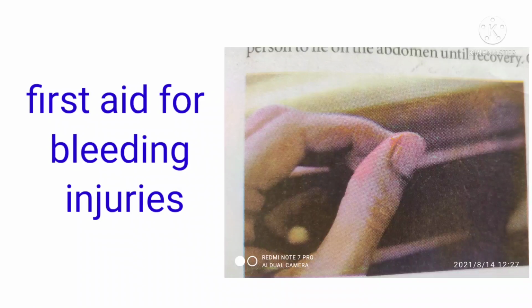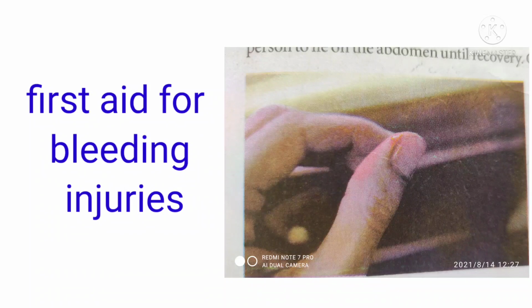Next, we are going to bleeding injuries. What is the first aid for bleeding injuries? Yes, bleeding takes place when we are injured or there is a cut. First, the bleeding injury is to be washed with clean water. Next, use cotton or a cloth to clean the injured area.